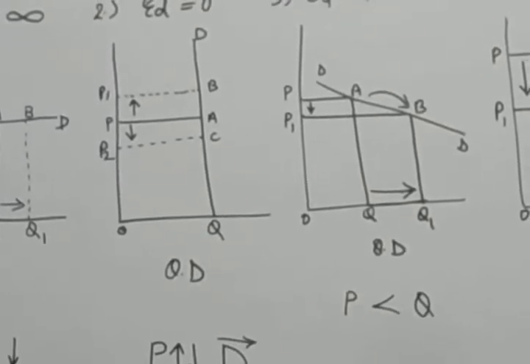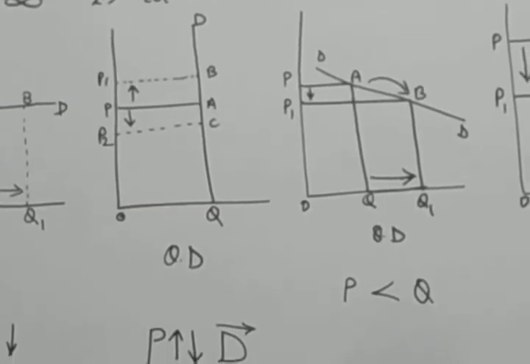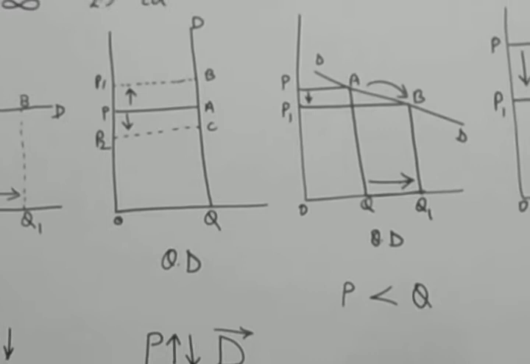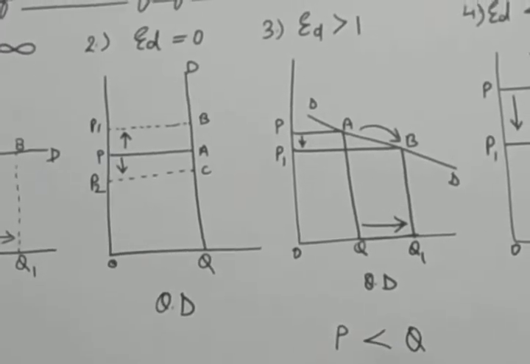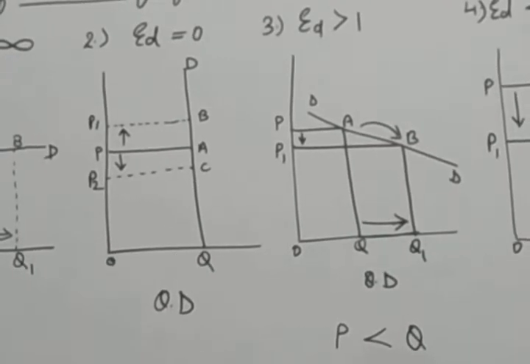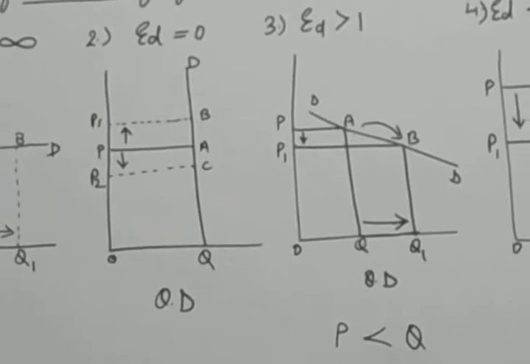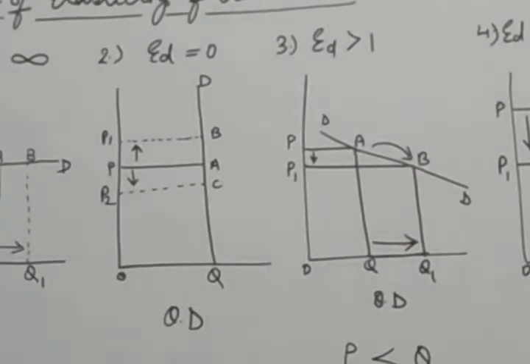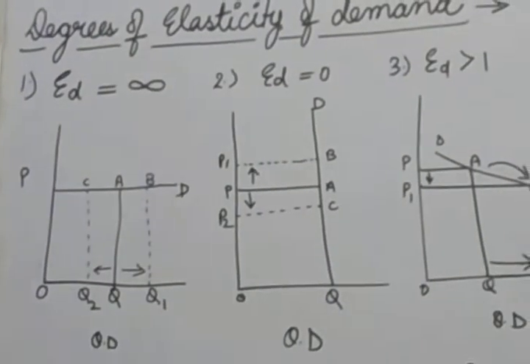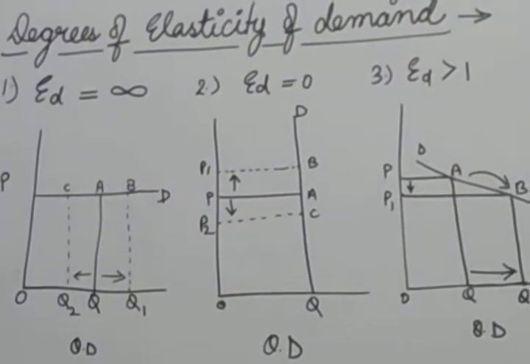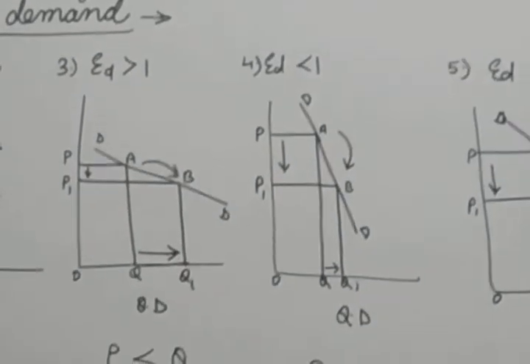Examples of such commodities are luxurious things like a car, home theater, and other luxury goods. When their price reduces, even a little fluctuation in the price affects their quantity more than the price. So luxurious goods are the example of elasticity greater than 1. But the previous two situations, perfectly elastic and perfectly inelastic, are imaginary situations. Basically, these three conditions we are going to discuss with examples.